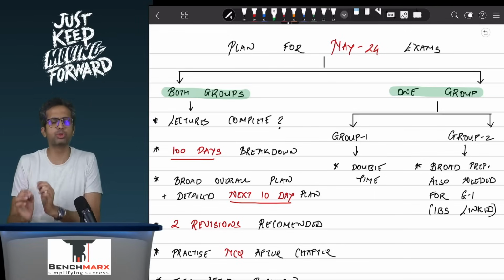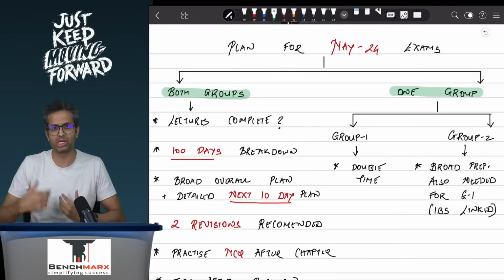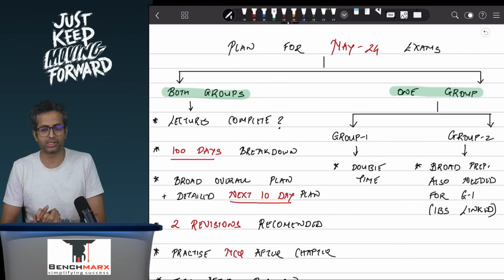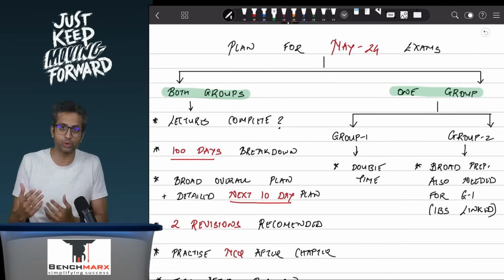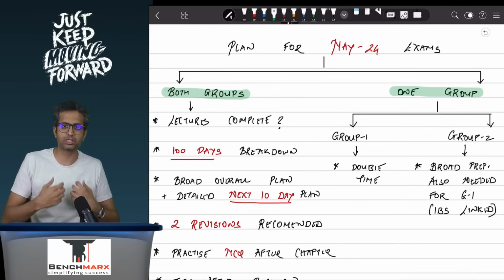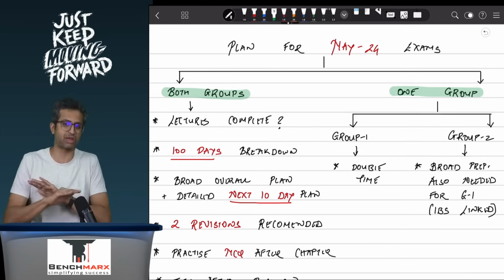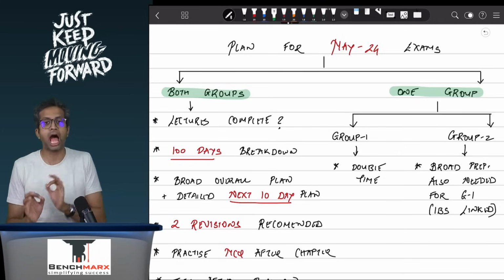So let us assume you have taken the decision for two groups, and we'll generally proceed with two groups and then come on to what we are giving a single group. So if you are giving two groups, first you need to check with yourself whether your lectures are over. If not, on a fast track basis, just try to complete your lectures as a priority.